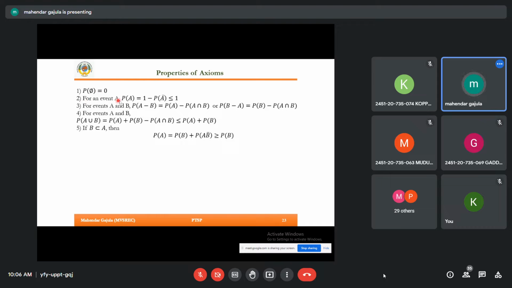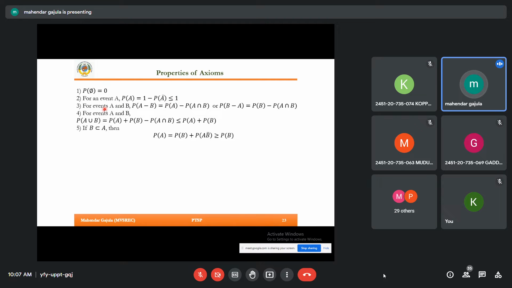Second property is the probability of A equals 1 minus the probability of A complement, and probability is always less than or equal to 1. For example, if probability of A bar is 0, then P of A is 1. The maximum value is 1. If P of A bar is not equal to 0, then you will get 1 minus some value, so it is 0.1, 0.2 like that. In that case, it is less than or equal to 1.